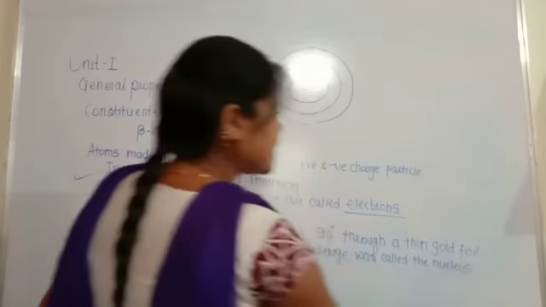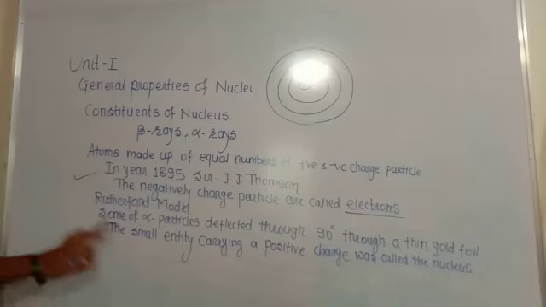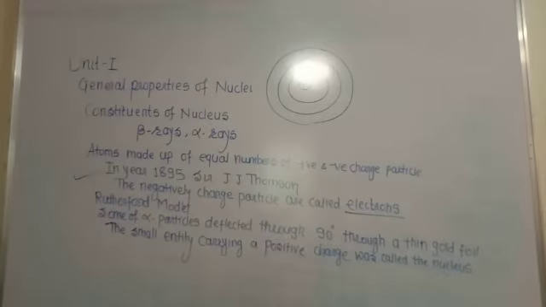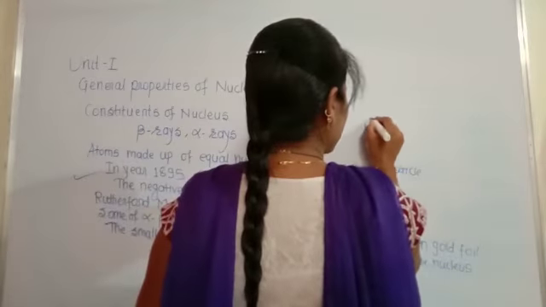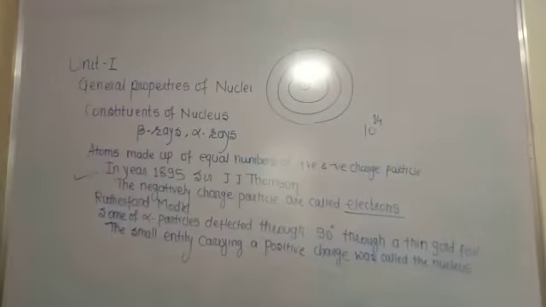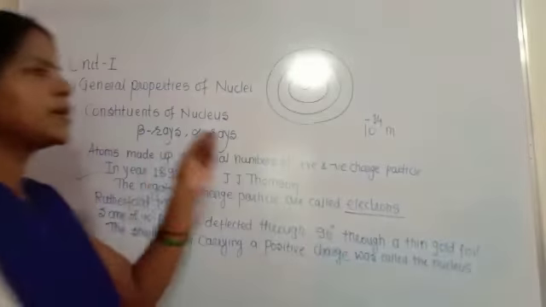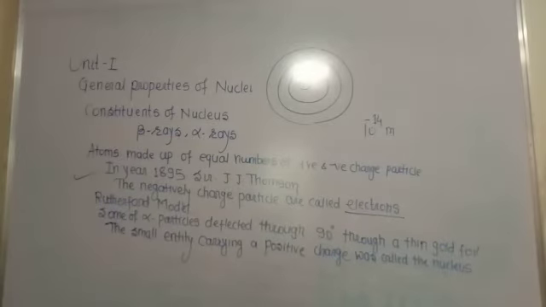Okay, so to be clear, electrons were discovered by Sir J.J. Thomson and the nucleus was discovered by Rutherford. Calculations from the experimental results show that the approach of alpha particles to the nucleus of an atom was of the order of 10 to the power minus 14 meter. That means this is the diameter of the nucleus according to the experimental result.